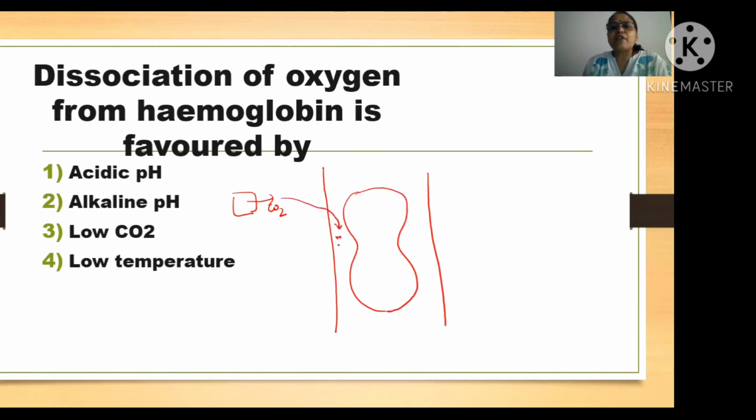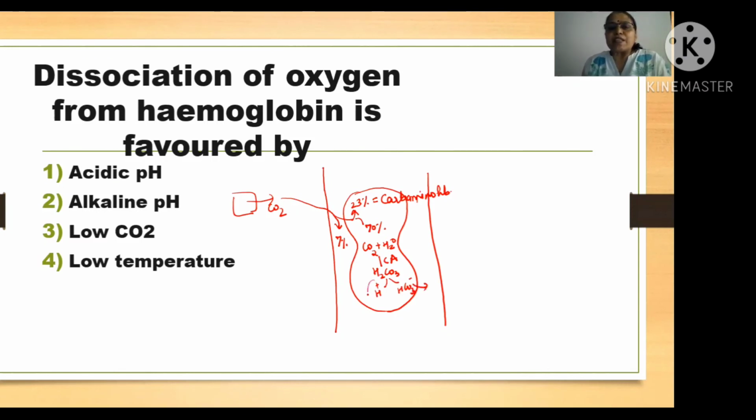So 7% is dissolved in the plasma. Now, 23% will combine with the amine group of hemoglobin to form carbaminohemoglobin. And the remaining 70%, now here you have to focus. Carbon dioxide will combine with water in the presence of an enzyme known as carbonic anhydrase to form H2CO3. Now H2CO3 will dissociate to form H plus and HCO3 minus, which is going to diffuse out.